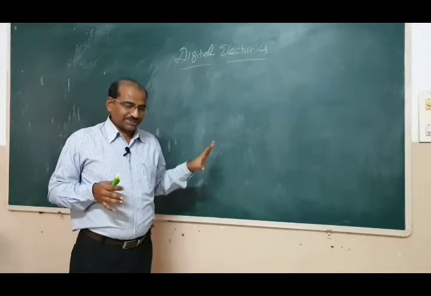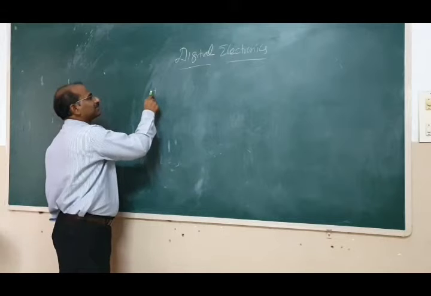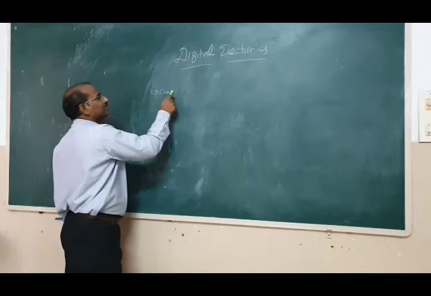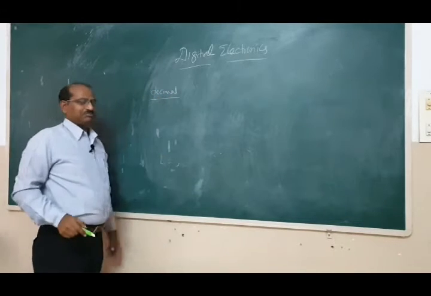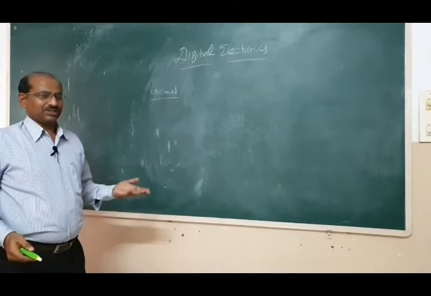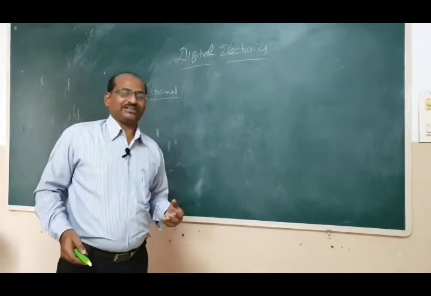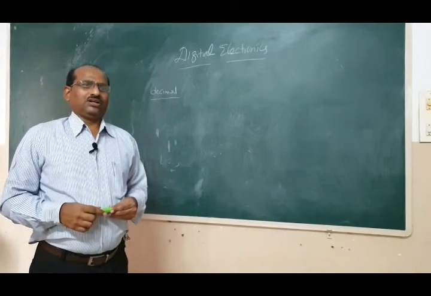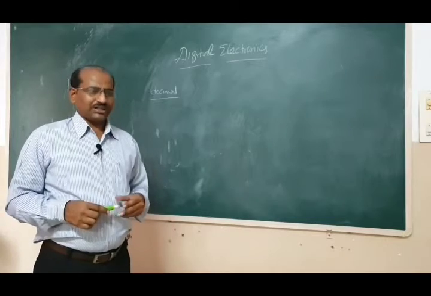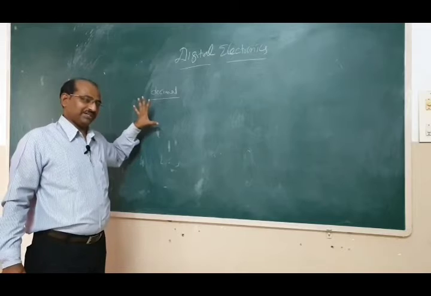So, what are the number systems? You know, definitely decimal number system, you all know, because in our day to day life we use decimal number systems. And we will discuss some history here. Do all human cultures or races use decimal number systems right from the beginning?